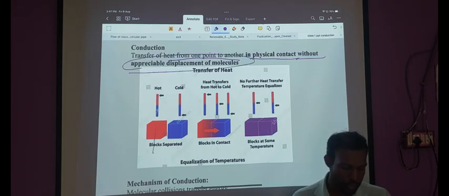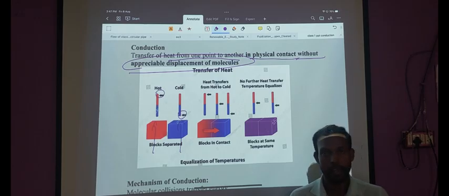Suppose you have a body at high temperature and another body at low temperature. If you join them, the heat is expected to flow from the body at higher temperature to the body at lower temperature. This is the consequence of the second law of thermodynamics.